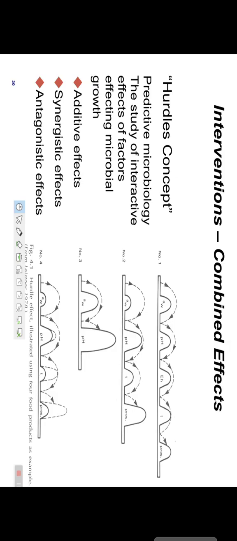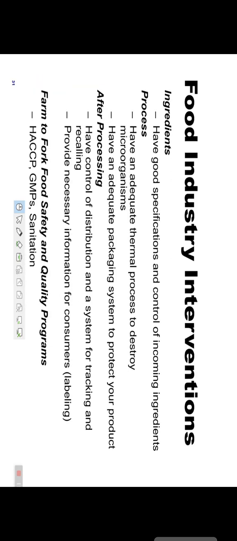So there is additive effect, synergistic effect and antagonistic effect. There are three types of effect in food industry.